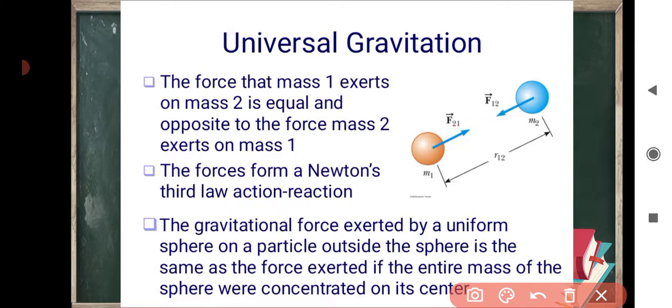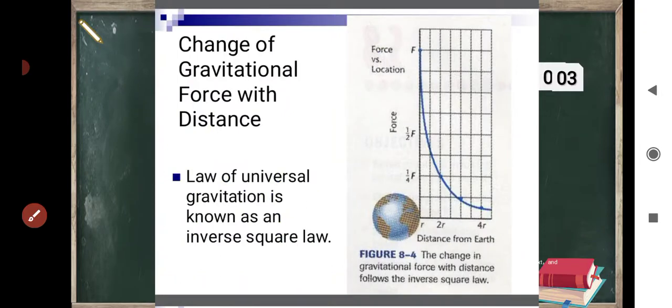The gravitational force exerted by a uniform sphere on a particle outside the sphere is the same as the force exerted if the entire mass of the sphere were concentrated at its center. Newton's law of gravitation is universal in nature, and this universal law is known as the inverse square law.